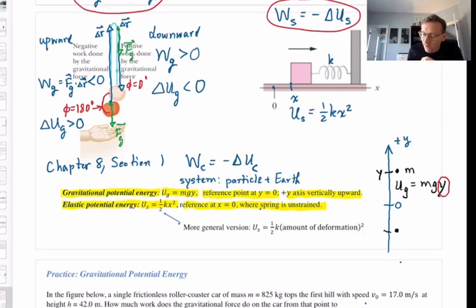And notice this formula, 1/2 times little k times x squared, can never be negative, the way we've got this expression. So unlike the formula for U gravitational, U spring can never be a negative value. Now please note, though, the restriction for this formula. It's for the block moving along an x-axis, and the reference point has been chosen to be the origin of that x-axis. It sometimes is useful to have a more general understanding of what elastic potential energy is, and that is this expression right down here.